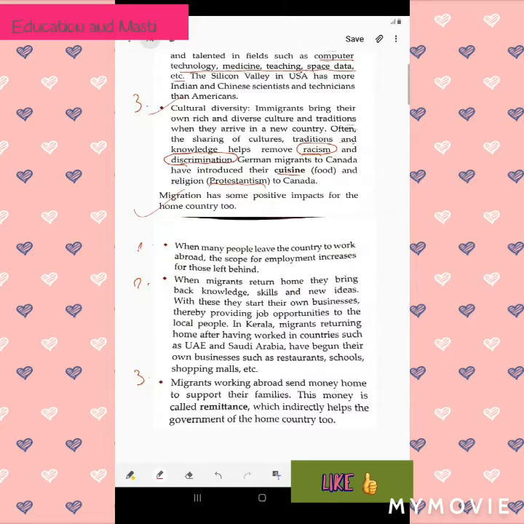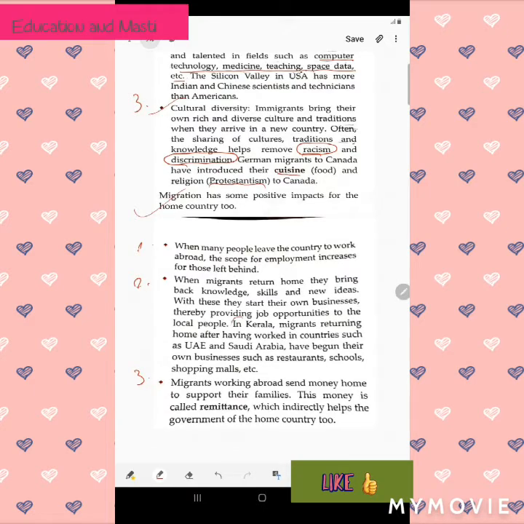Like we say unemployment is there. When these people go abroad, they leave the scope of employment for the people who are still left here. Okay. When migrants return home, they bring back knowledge, skills and new ideas. With this, they start their own business, thereby providing job opportunities to the local people. When we come back from foreign areas, we have learned more techniques and become more skilled, and new ideas in our brain force us to start a new business or provide job opportunities.